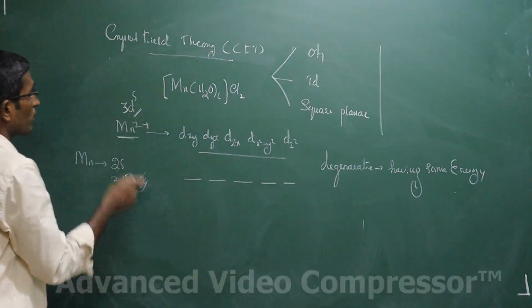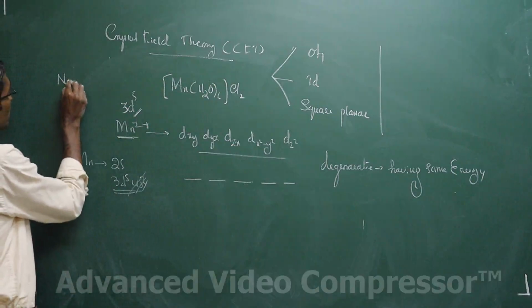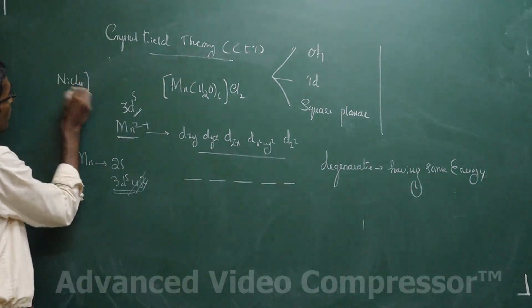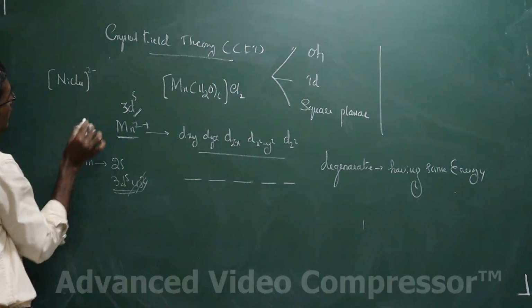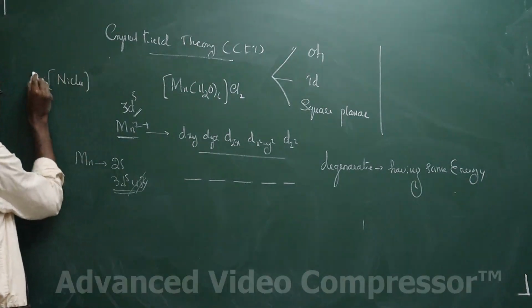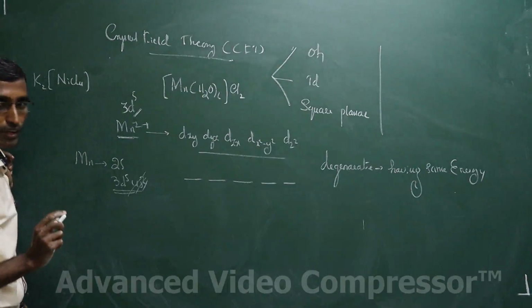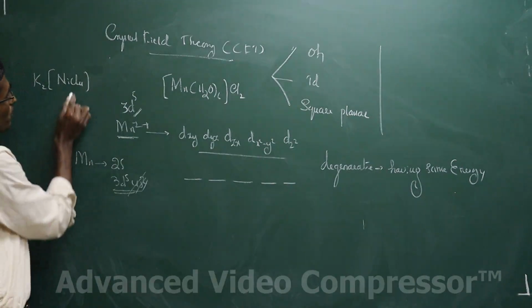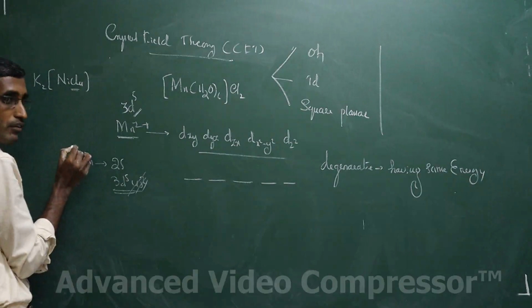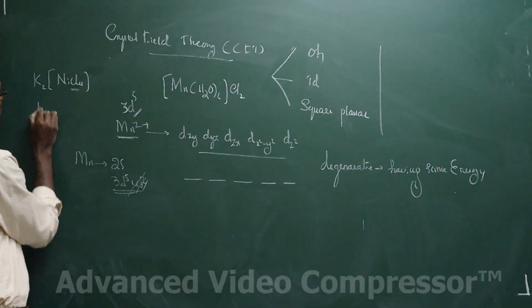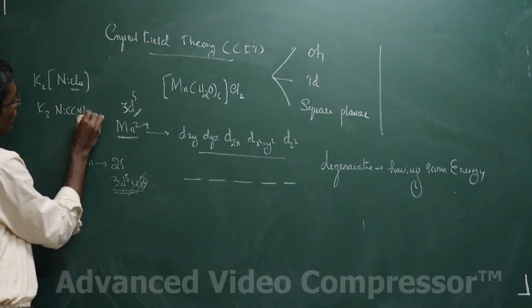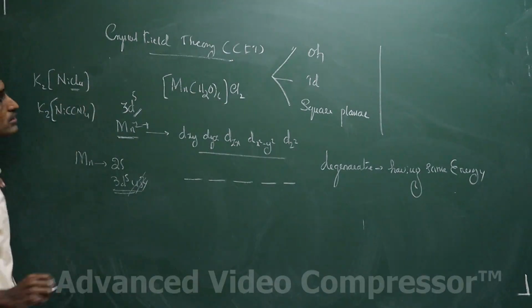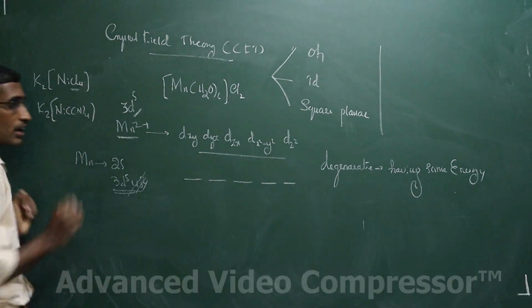Another complex, for example, NiCl4 2-, or K2NiCl4. How many ligands are there? 4 ligands. One more complex, let me take K2[Ni(CN)4]. This is the third complex. Again, how many ligands are there?